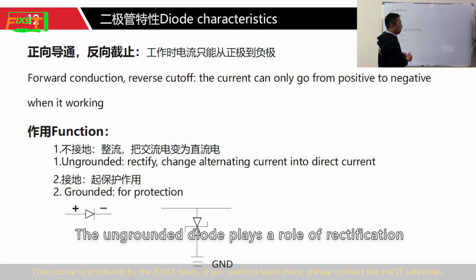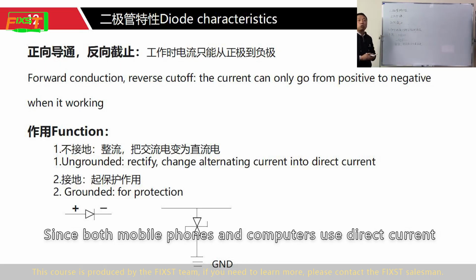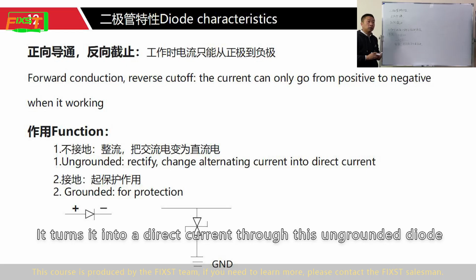The ungrounded diode plays a role of rectification. Rectification means to convert alternating current into direct current. Since both mobile phones and computers use direct current, a kind of AC clutter is generated when the circuit is working. It turns it into a direct current through this ungrounded diode.